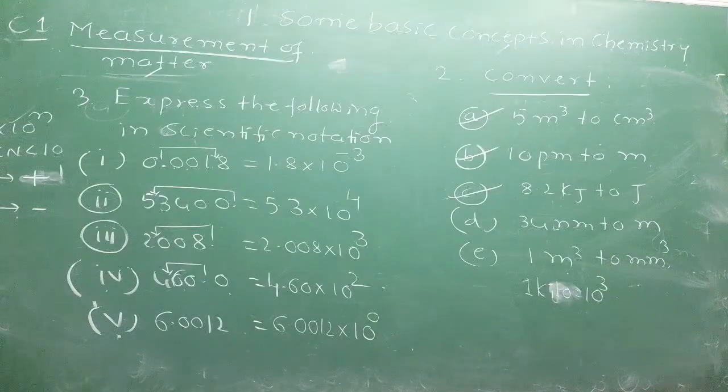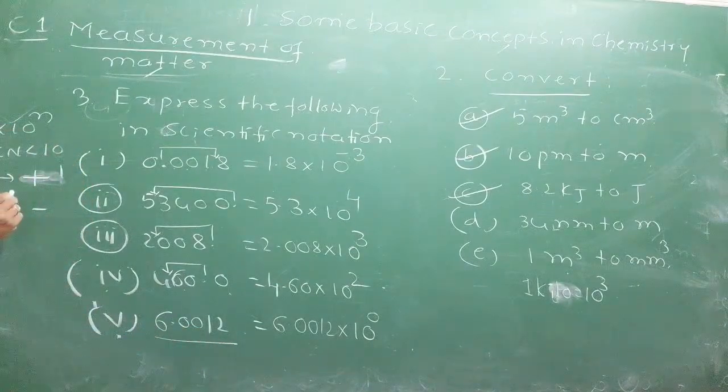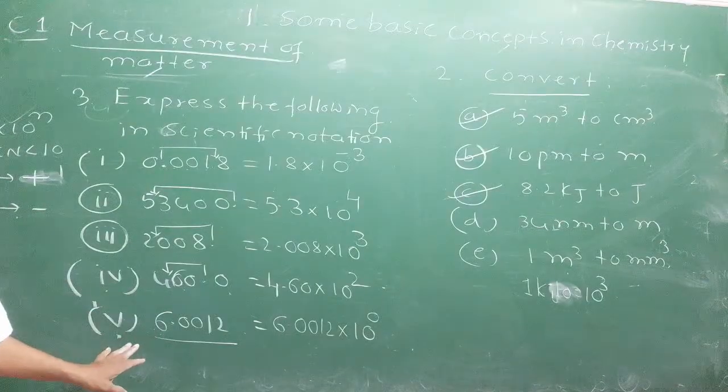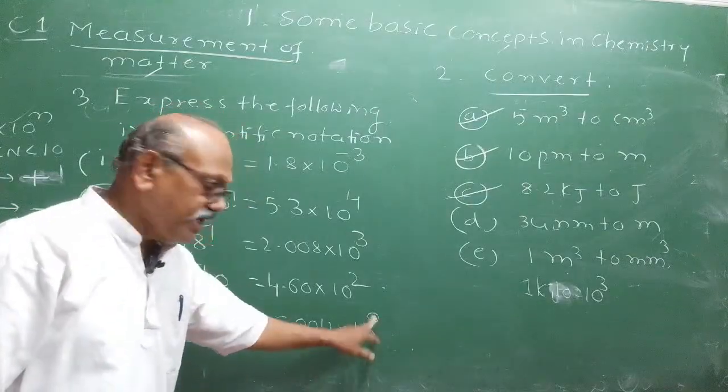Fifth one: already 6.0012. This 6 lies between 1 and 10. No problem, it is already ready. But you only have to write it with 10 raised to 0.